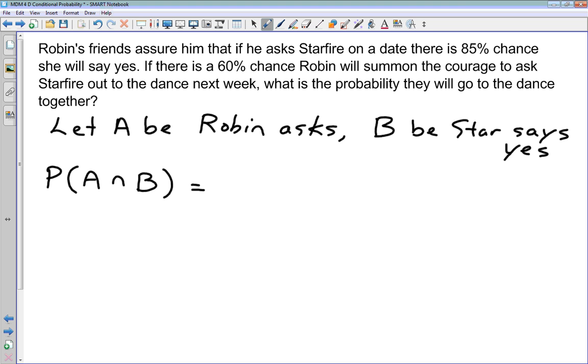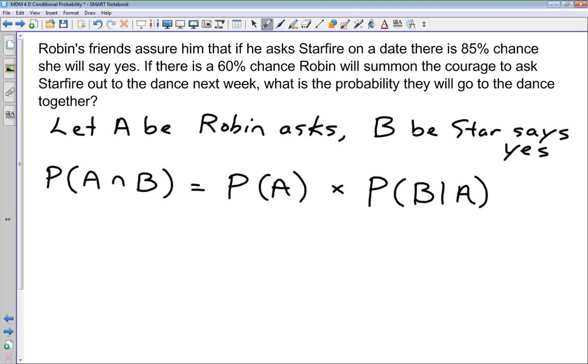Well, can Starfire say yes to Robin asking her to the dance if Robin doesn't ask her? No. So one of these things has to occur for the next one to occur. So the chances of her saying yes depends on whether or not he actually asks. So this is a conditional probability question. So we're going to use our conditional probability formula here. The probability of A and B is going to be the probability of A, our first event, times the probability of B given A has already occurred.